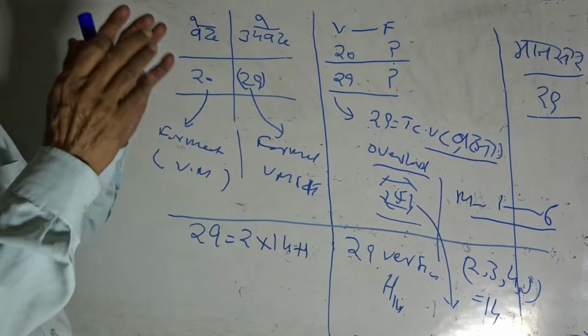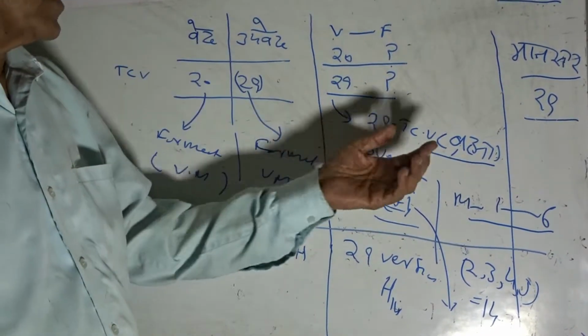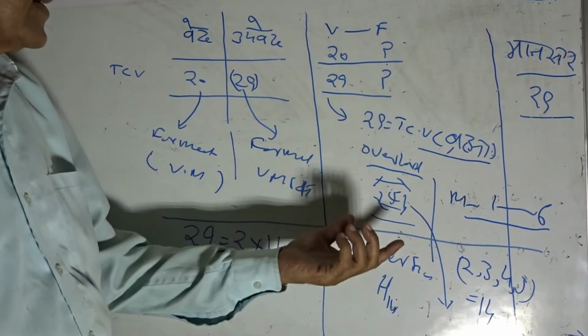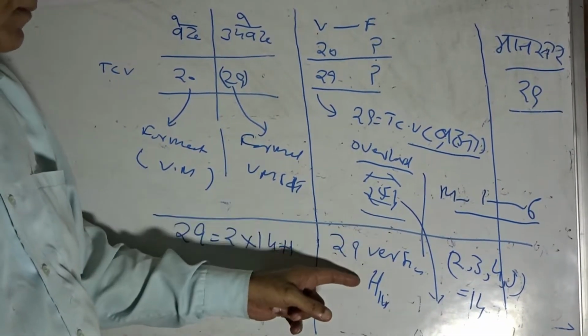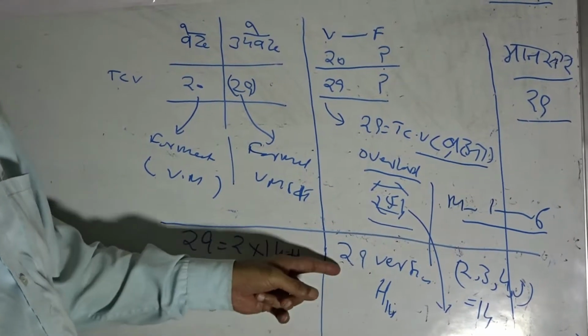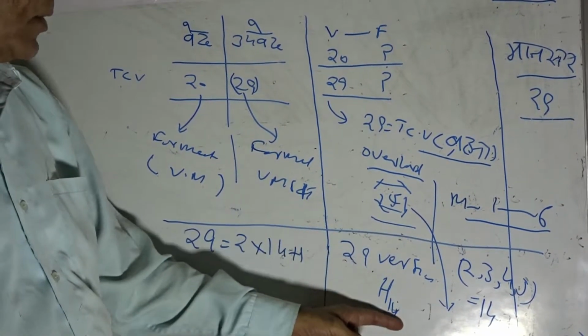Therefore, the value accepted by the formulation Brahma is a value parallel to 29 versions of hypercube 14 or 29 geometries range of hypercube 14.